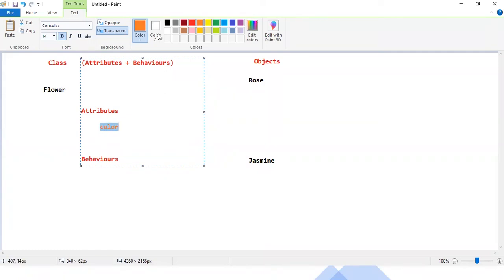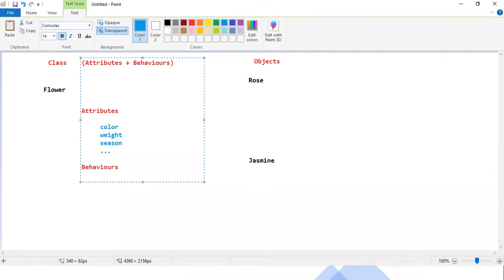Right? I think this is clear to you all. All flowers have a color. And all flowers have a weight, right? Okay. You can take a lot of attributes like that: a color, a weight, and the season, like in which season they will come, spring, summer, or winter, in which season the flowers come, right?